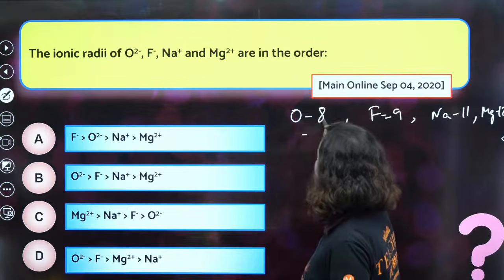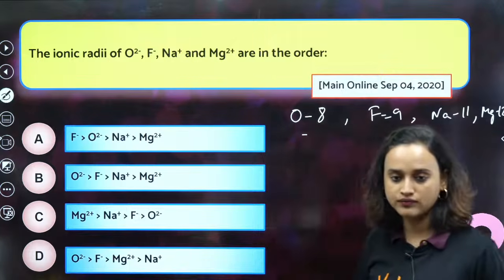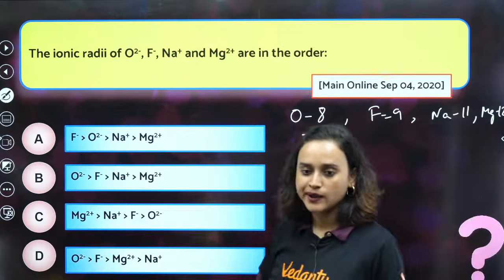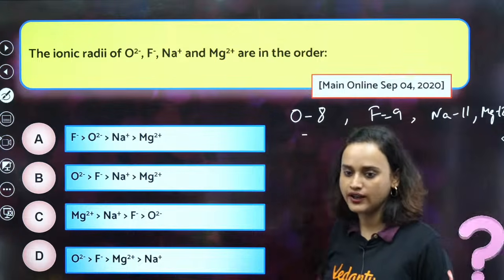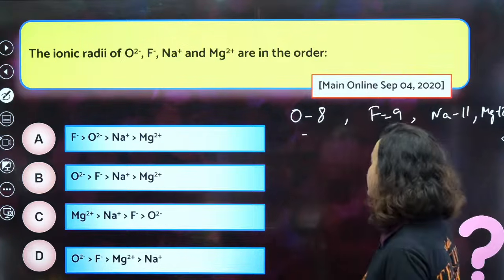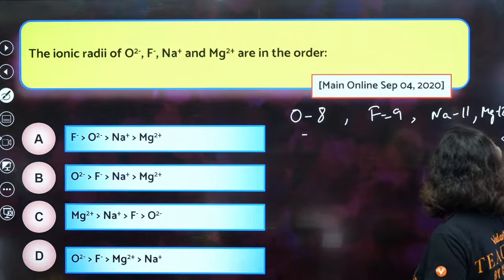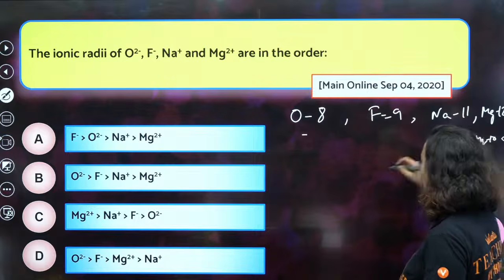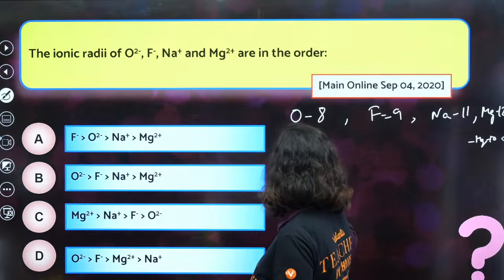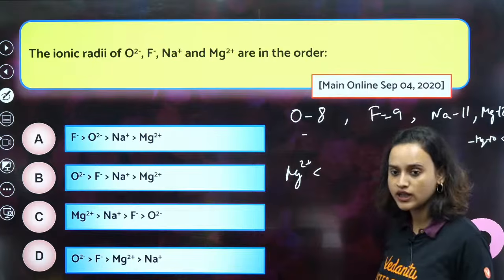Now, let's see. O2 minus. If it is minus, how many electrons does it have now? Somebody is saying 10. Very good. Mg2 plus, that means Mg will have 10 electrons. All of them are basically 10 only, right? Now, Mg being a 2 plus cation, it will be the smallest in size. Magnesium will be smallest.